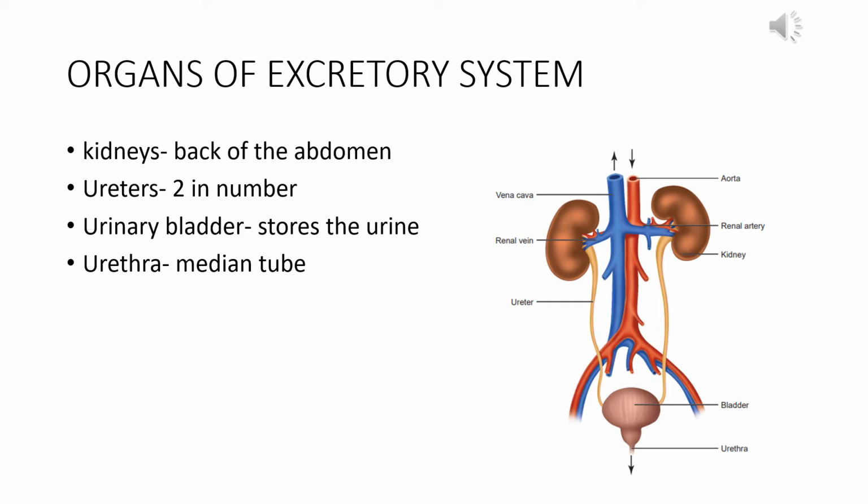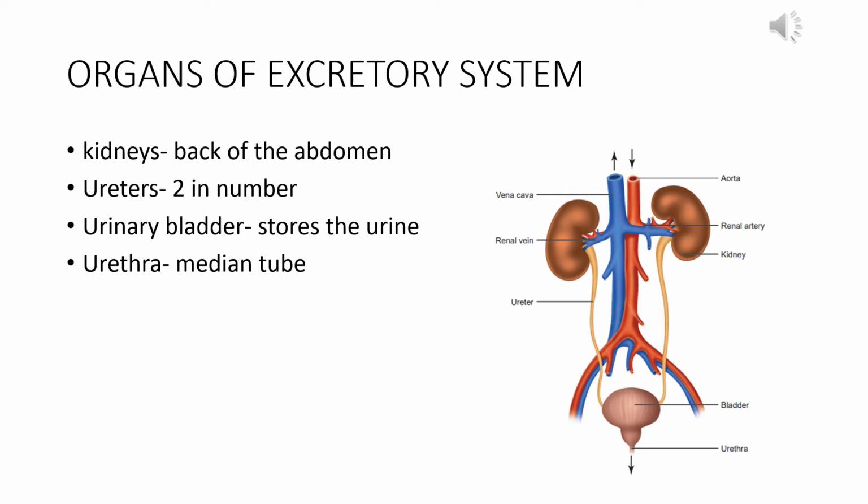Now the main organs are the kidneys, which are present at the back of the abdomen in the lower abdominal position, and the left kidney is present at a little bit upper position than the right kidney. The kidneys are bean shaped, and there are two kidneys, on the right and left side of our body.